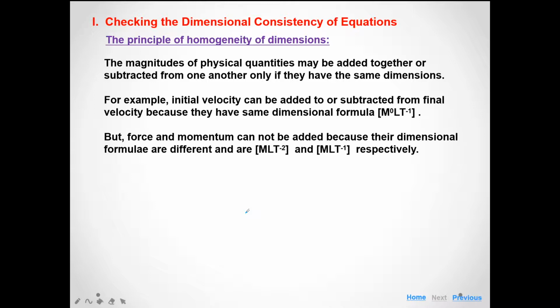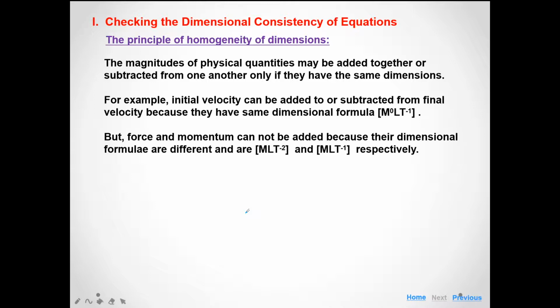It means if all these three terms have the same dimensions, then the equation is consistent. And if all three terms do not have the same dimension, then the equation is inconsistent.